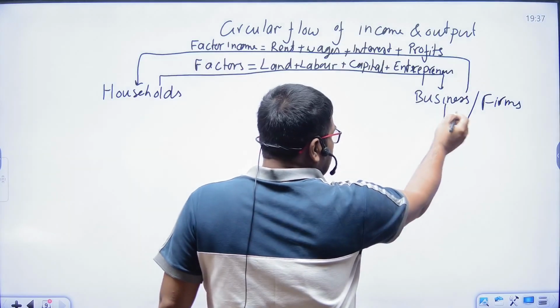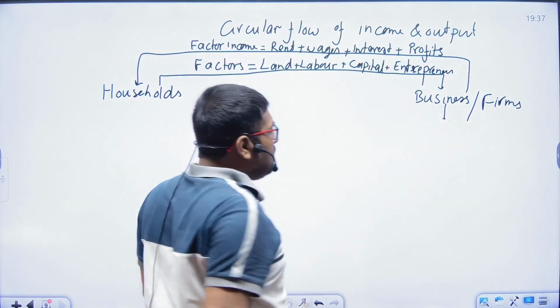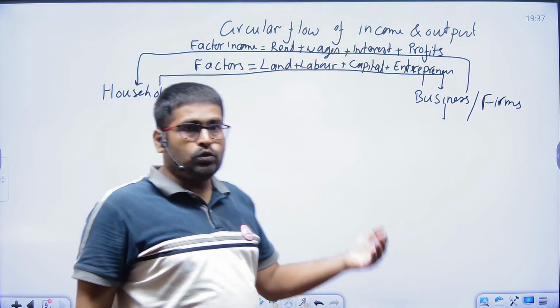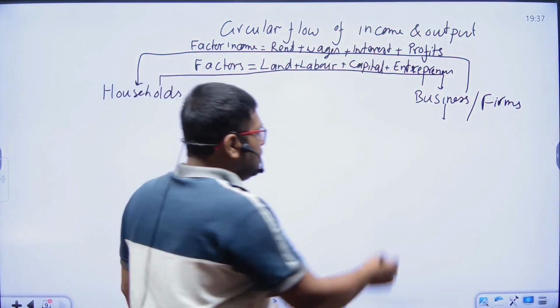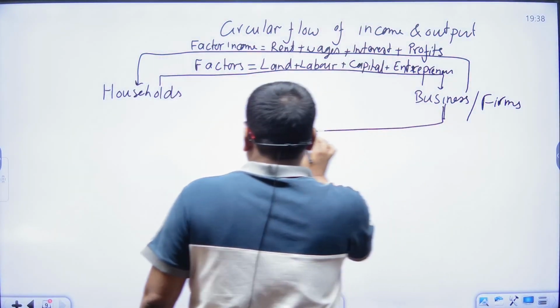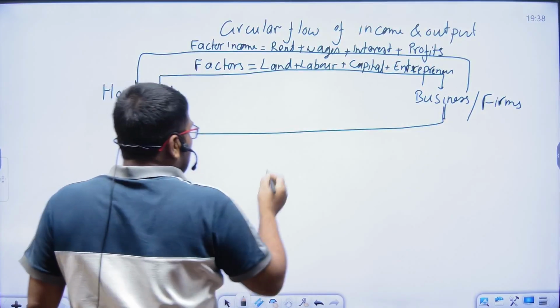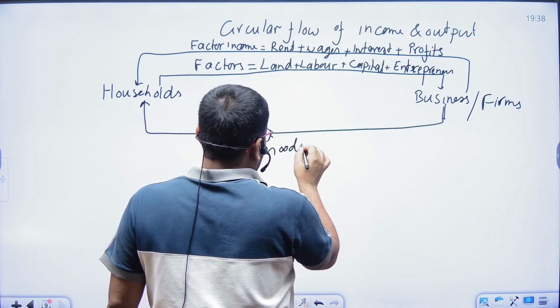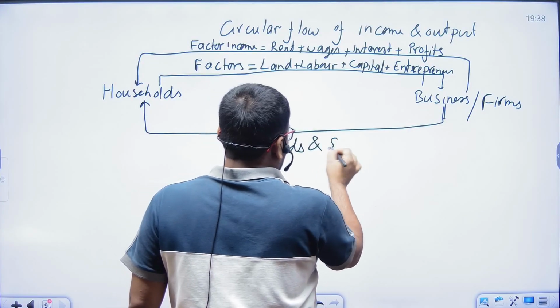When they produce these goods and services, they try to sell them to the household. So they will sell these goods and services to the household.